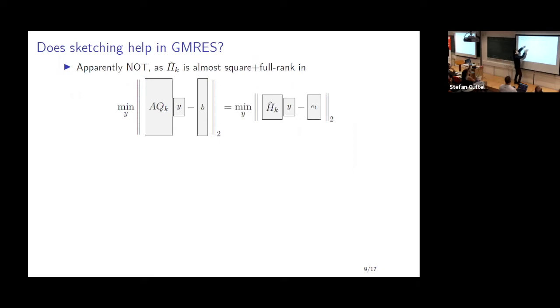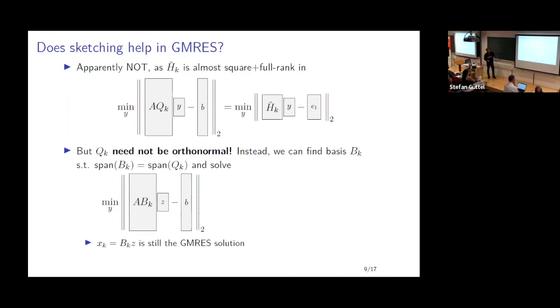So the idea, once again, for tall skinny matrices, is that sketching will reduce the height of a matrix. And least squares problems is one of the first examples where sketching has been shown to be very useful. But if you think about it, once you have done Arnoldi, there's very little room for improving the speed by sketching, because it's already equivalent to an upper Hessenberg least squares problem, which is very small, k plus 1 by k.